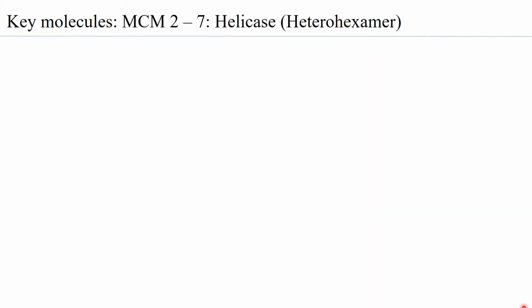Coming to the next molecule, which is MCM27, this is basically the helicase. And unlike the helicases in prokaryotes, which are hexamers with all the subunits identical, in the eukaryotes the helicase is a heterohexamer. So as one can see, MCM subunits 2 to 7: 2, 3, 4, 5, 6, 7 completes what is called the heterohexamer.